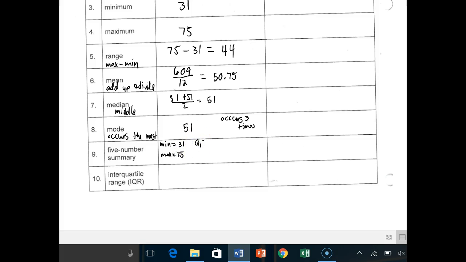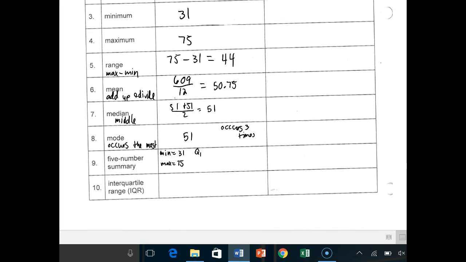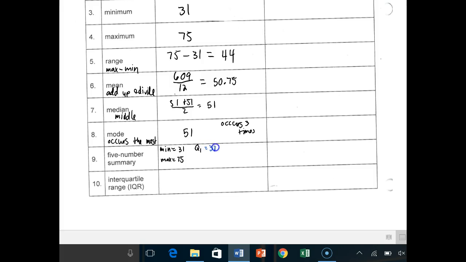Now for quarter 1, I'll go ahead and make sure that I can divide these into 2 equal chunks. I have 12, so that means my chunks should be 6 and 6, right? So start here and we'll say 1, 2, 3, 4, 5, 6. That's one chunk, and then this will be the other chunk. So for quarter 1, I'll find the middle of the 6 numbers, so 1, 2, and 1, 2. So it's in between 38 and 42. So quarter 1 is 38 plus 42 divided by 2, which is 40. Another way to think about that is, what's halfway between 38 and 42, and obviously it's 40.